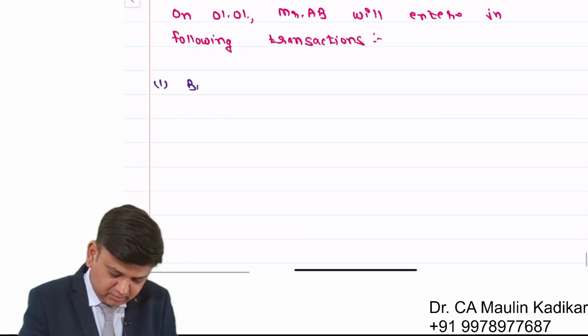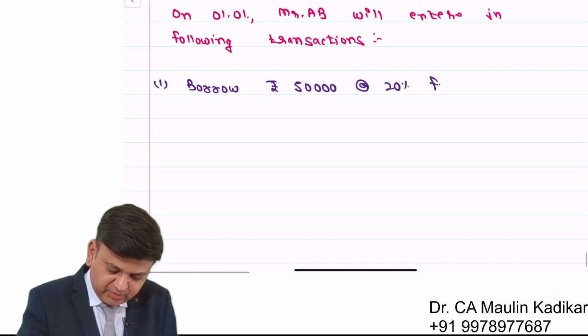First, borrow rupees 50,000 at 20% for 1 year.